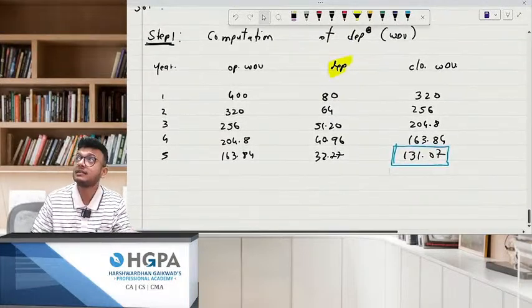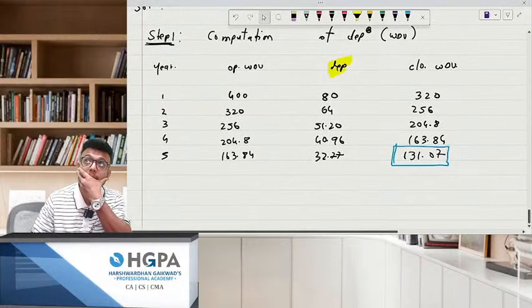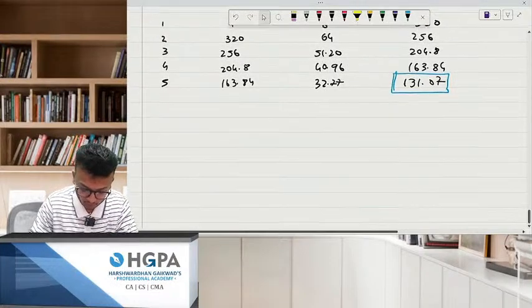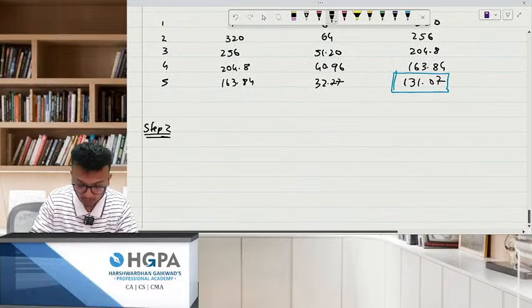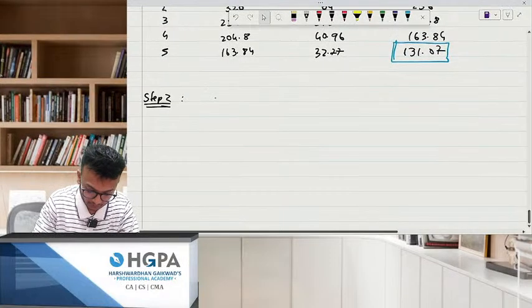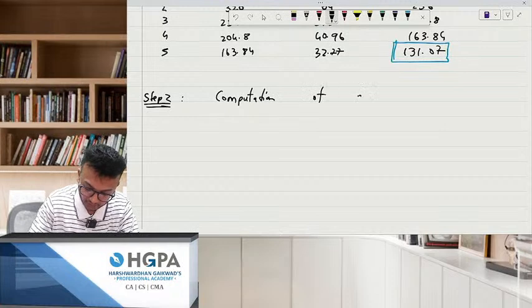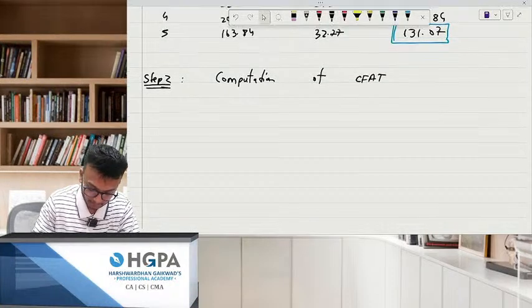Has everybody done this? Yes, no. Now step number 2. Computation of CFAT.